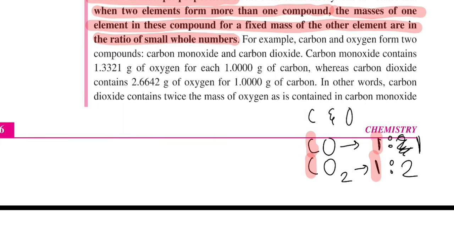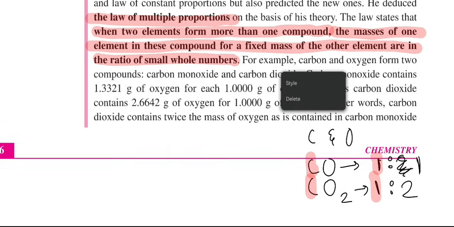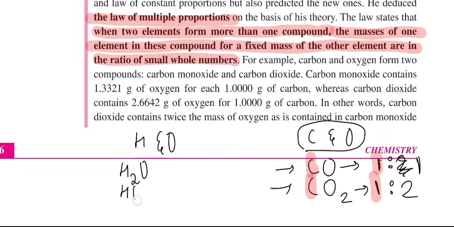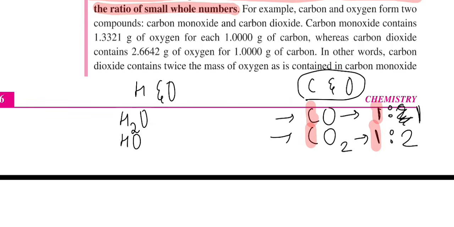Two elements, oxygen and carbon, form more than one compound. They form carbon monoxide and carbon dioxide, and many other compounds as well. If I take hydrogen and oxygen, we can make H2O, we can make HO, and many more. Here, hydrogen is 2 and oxygen is 1; there, hydrogen is 1 and oxygen is 1.